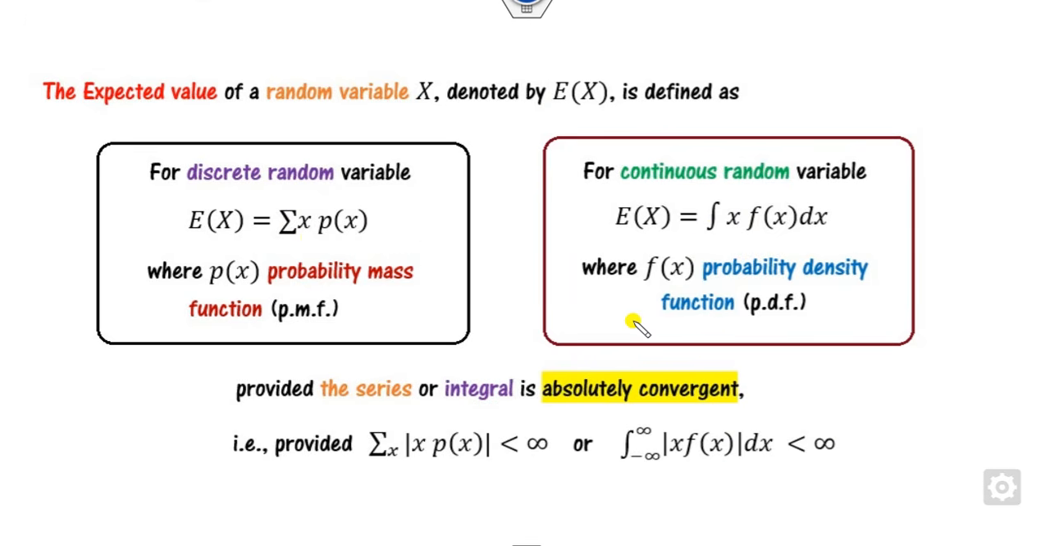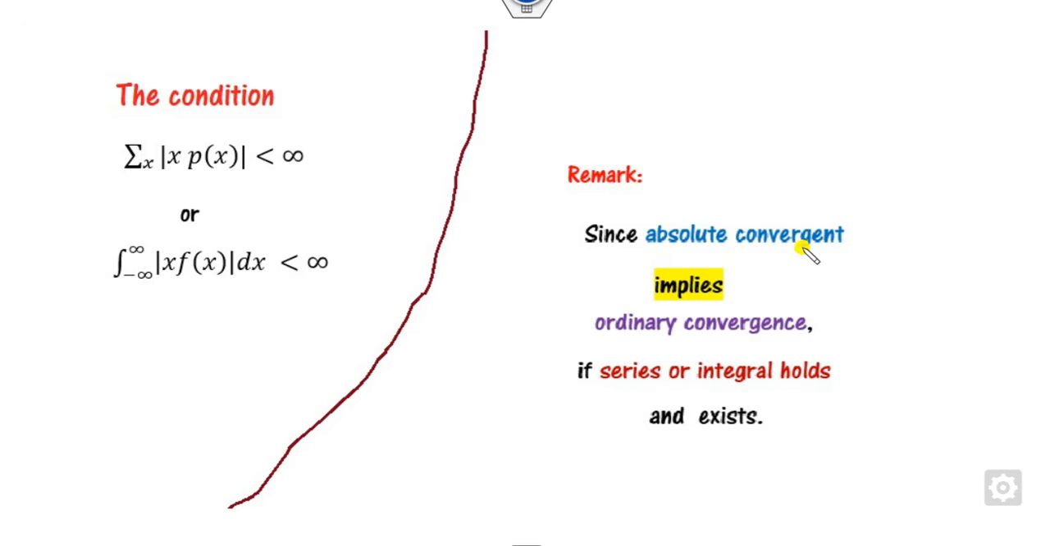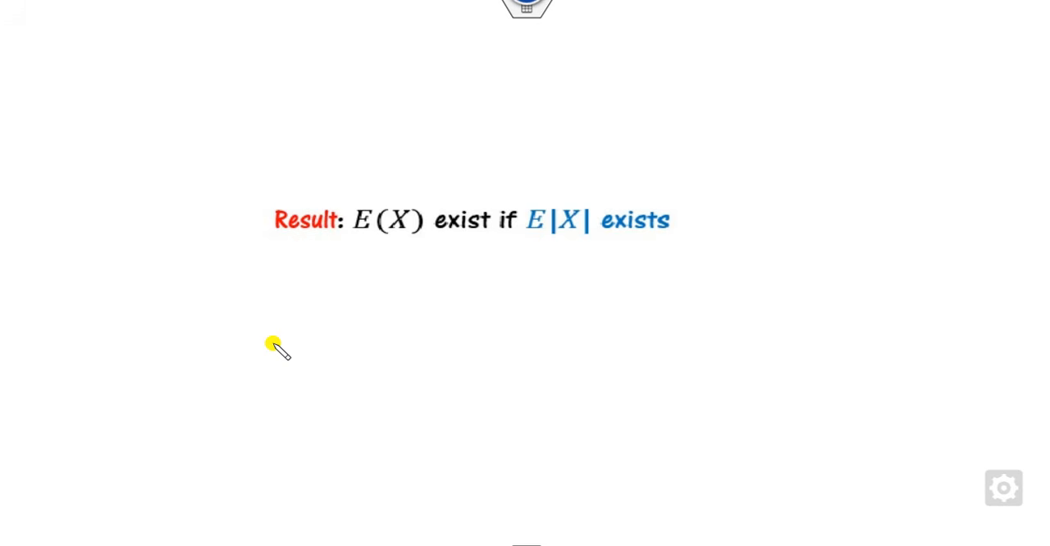What is the meaning of absolutely convergent? It means that the modulus of this series is a finite value, and this is a finite value. Why do we call it absolute convergence? Because we all know absolute convergence implies ordinary convergence. So whenever this condition holds, the expected value of the given series will exist. This is one of the most important results: the expected value exists only when the expected value of the modulus of x exists.